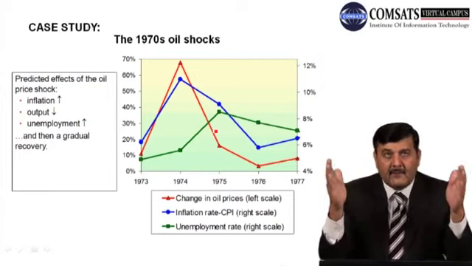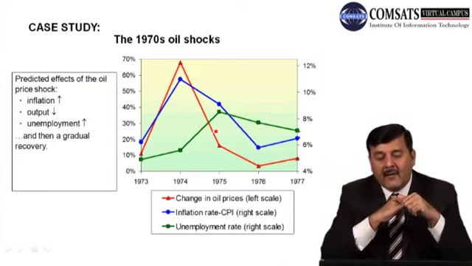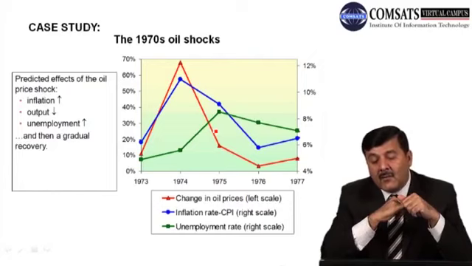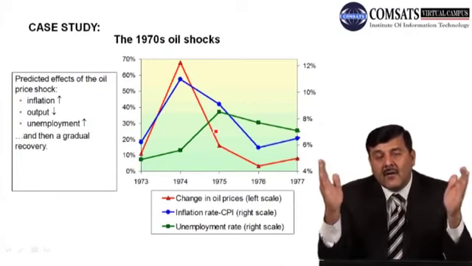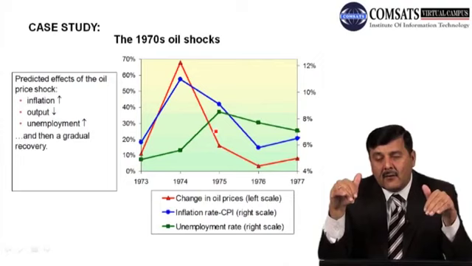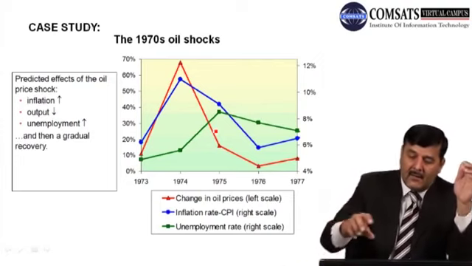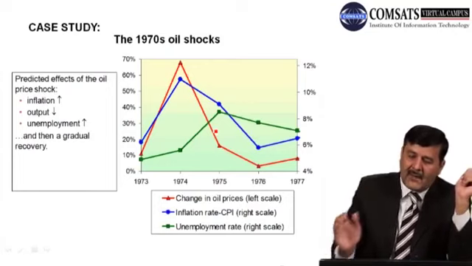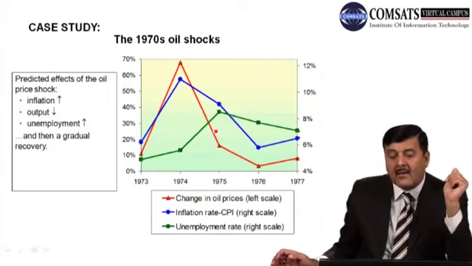So if you look at this diagram, what is happening due to the 1970 oil shocks? There's an increase in inflation in the oil price shock period, an increase in the inflation rate, a decrease in output level, or an increase in unemployment level. But after 1975, all these parameters, अगर आप देखें तो they start recovering, coming back to their natural level.